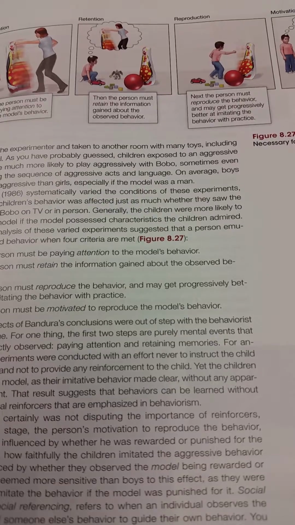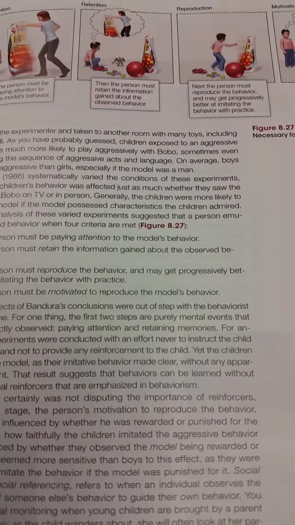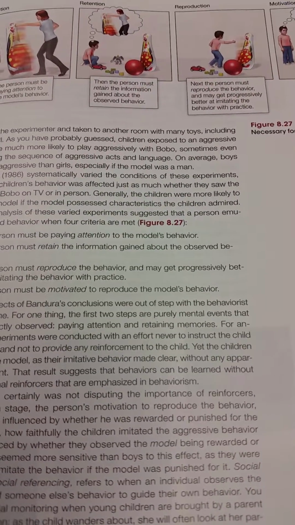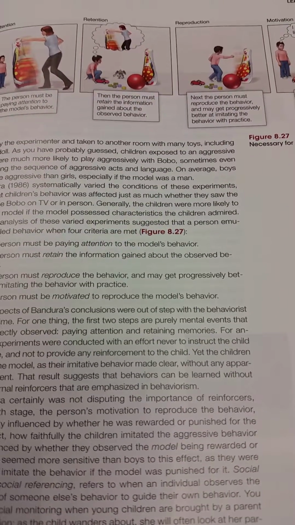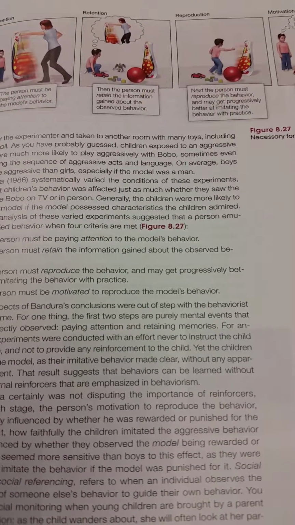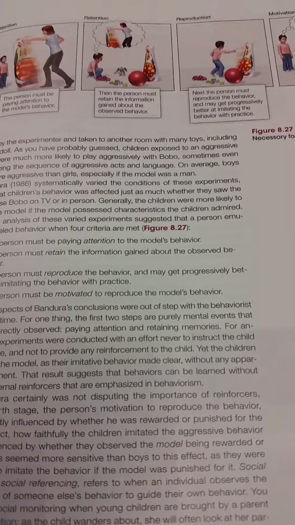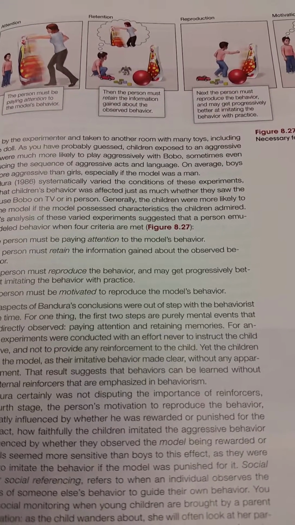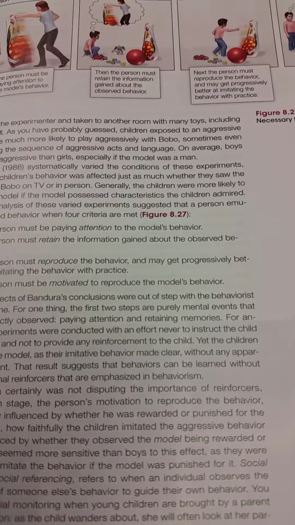Social monitoring and social referencing refers to when an individual observes the consequences of someone else's behavior to guide their own behavior. And this correlates with the story of little Albert. Scientists were wondering, if little Albert looked up at Watson's face to see Watson's reaction towards a white fluffy rabbit, would his fear have changed? If Watson's face showed happiness or calmness in the presence of the rabbit, would Albert have had the irrational fear? Or did Watson make his face look scared and terrified, further making little Albert fear the fluffy white rabbits?